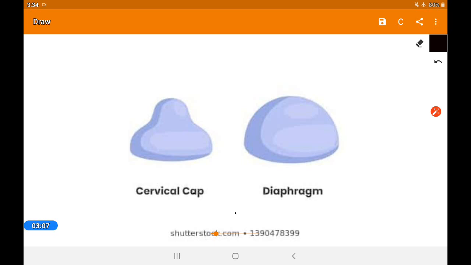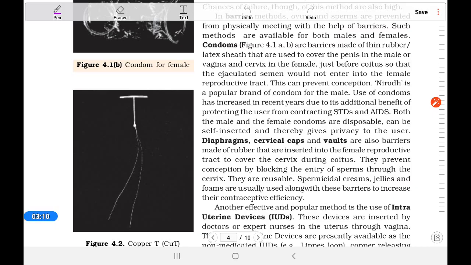Another method is the chemical method. Spermicidal gel and foam are used to kill the sperm. Here very mild toxic materials are used, such as boric acid, citric acid, zinc sulfate, and potassium permanganate, which can kill the sperm.